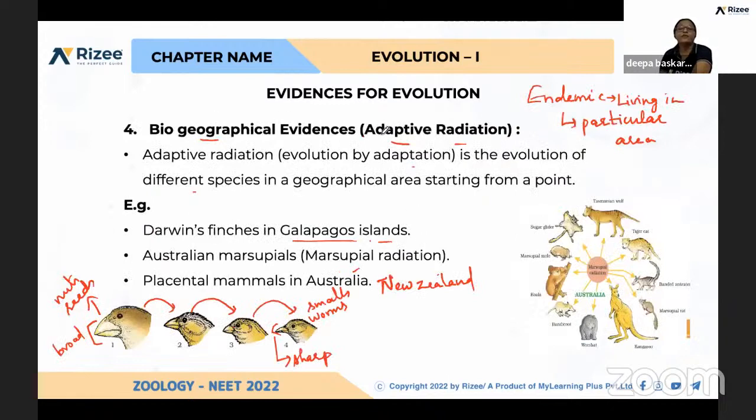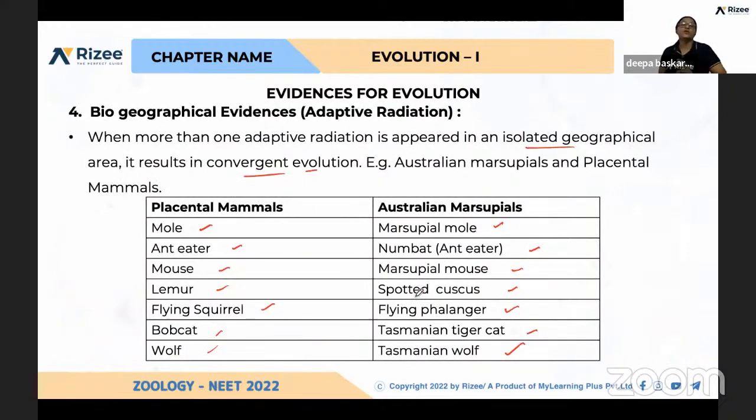Biogeographical evidences, again, adaptive radiation. That is, they are adapted to a particular geographical area, and only to the nearby region have they spread. Example, Darwin finches in the Galapagos Islands, how they evolved, we have seen. And again, Australian marsupials exist only in Australia and New Zealand. And placental mammals and Australian marsupials, how they evolved.